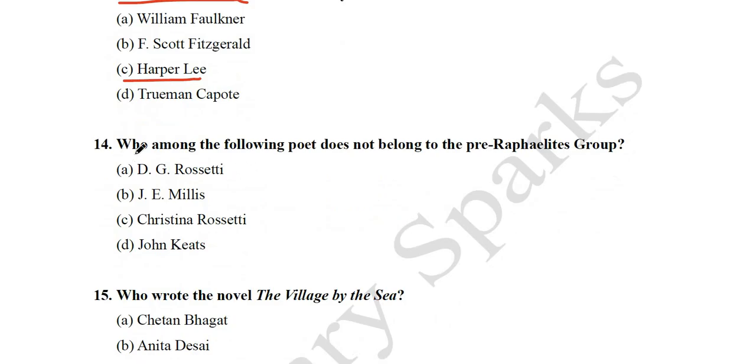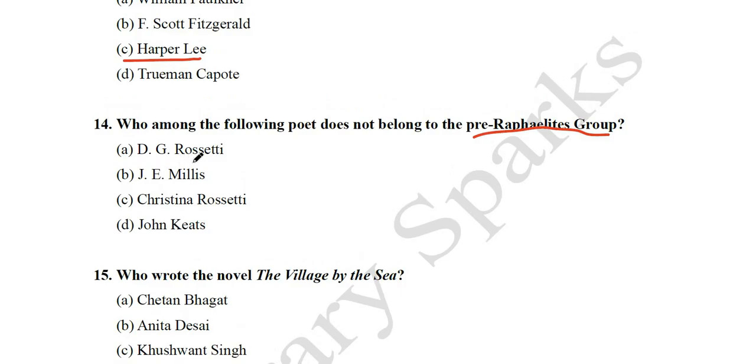Next question 14. Who among the following poets does not belong to the Pre-Raphaelite group? The Pre-Raphaelite group was active during the Victorian period, a group of writers and painters. So we need to identify who among these writers or artists was not in that group.